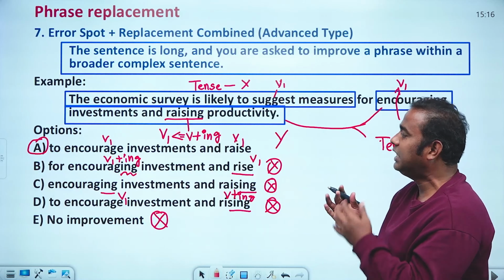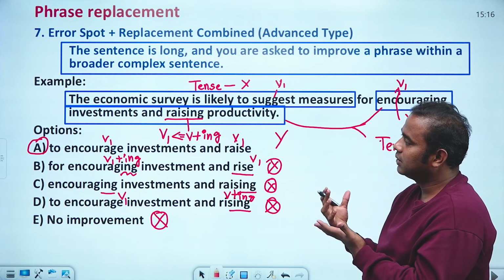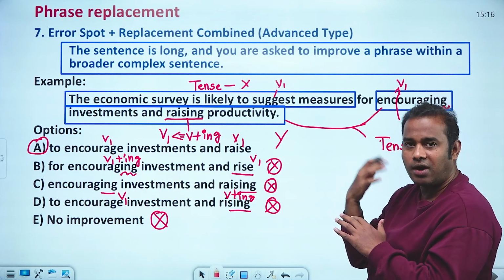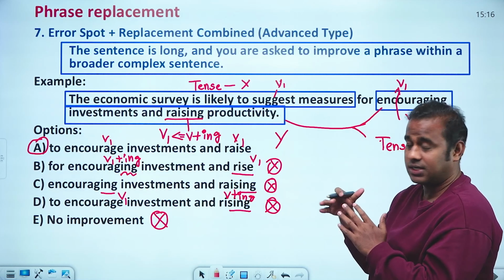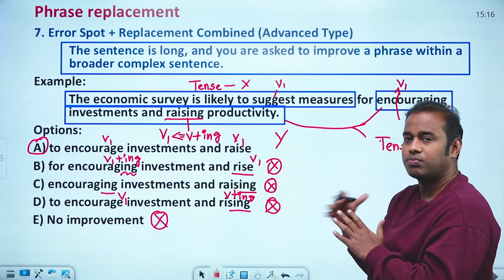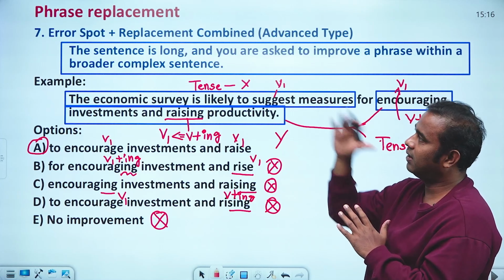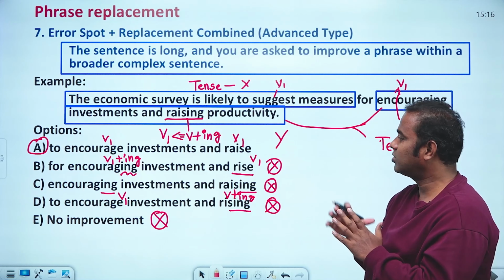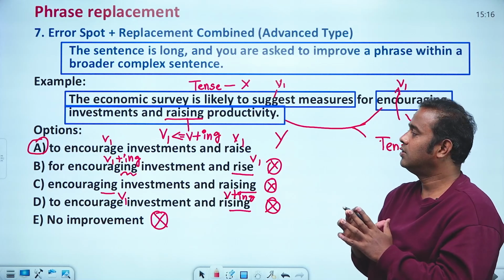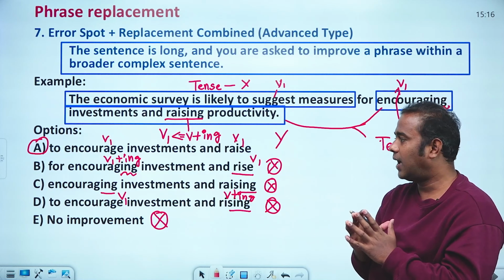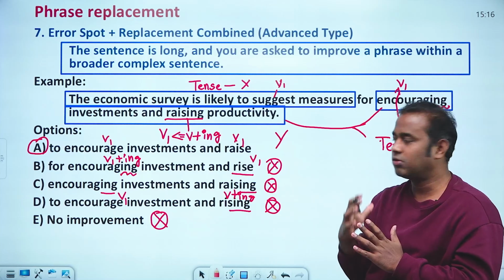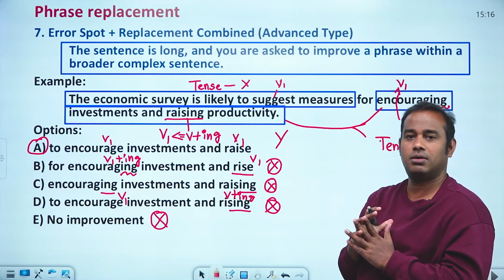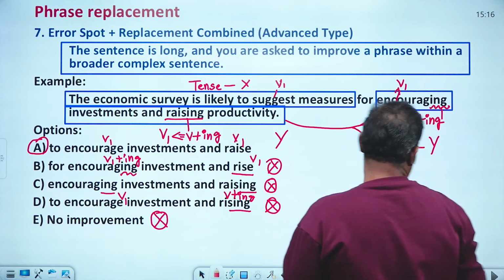Okay, so if you can spot the error, then identifying the answer would be very easy, but the goal is to spot the error in phrase replacement. That's where the crux of the problem is. For that reason, I would encourage you to read more phrasal verbs so that you can identify questions like these.